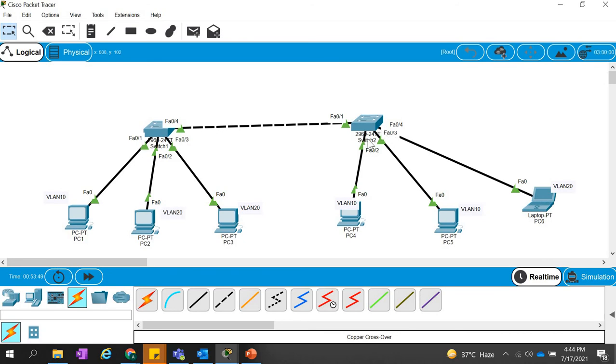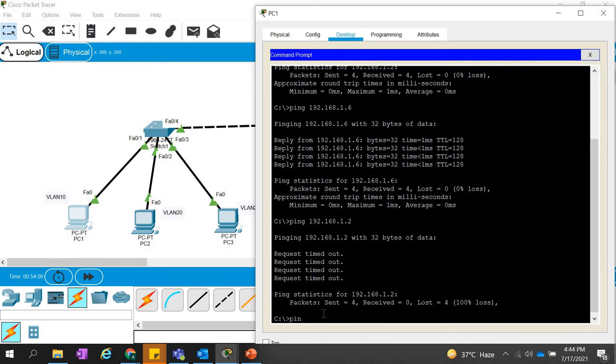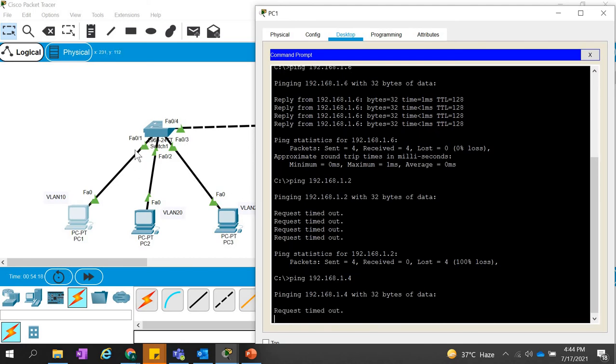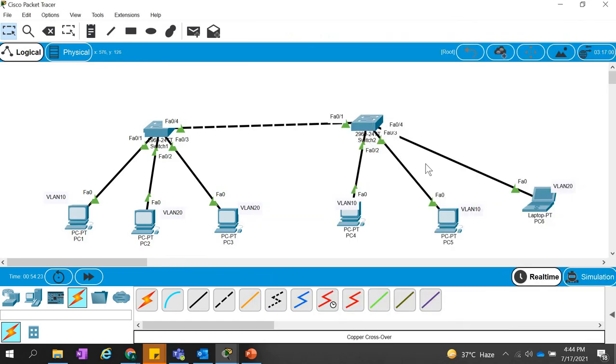Why can we not ping? Because right now all these ports are part of the default VLAN, that is VLAN 1. And here these computers are part of VLANs: this is VLAN 10, this is VLAN 20, and this is also VLAN 20. So they will not be able to ping. Let's try ping 192.168.1.4. They will not, because of the VLAN mismatch. They are part of VLAN 10 and 20, and the others on the other side switch are in VLAN 1 right now.